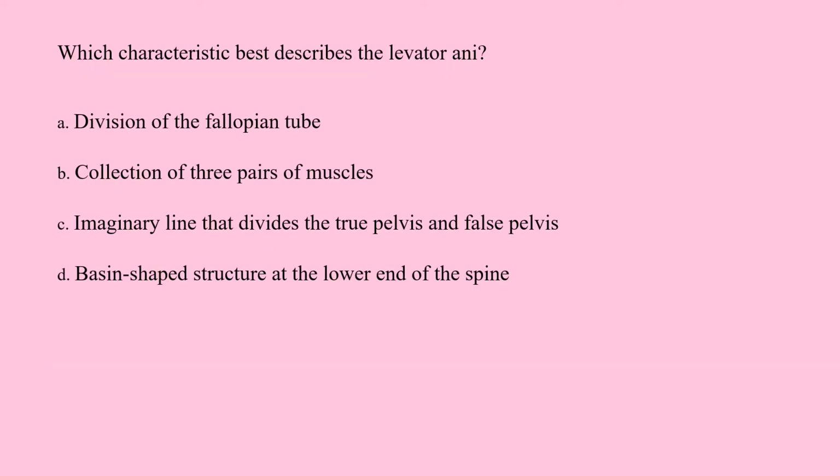Which characteristic best describes the levator ani? A. Division of the fallopian tube. B. Collection of 3 pairs of muscles. C. Imaginary line that divides the true pelvis and false pelvis. D. Basin-shaped structure at the lower end of the spine.